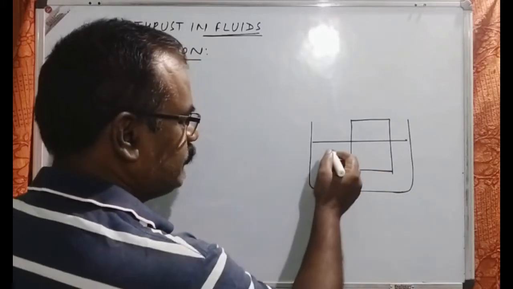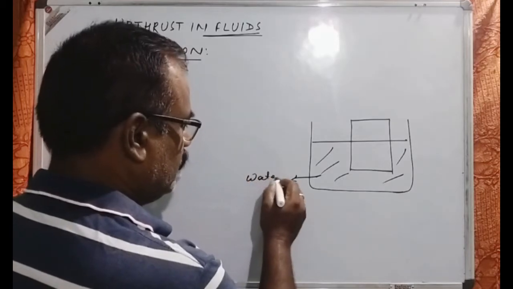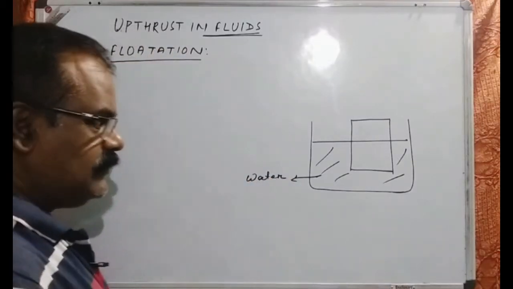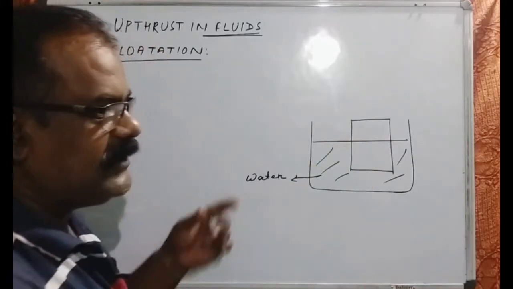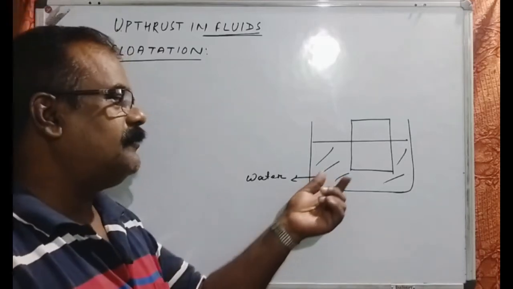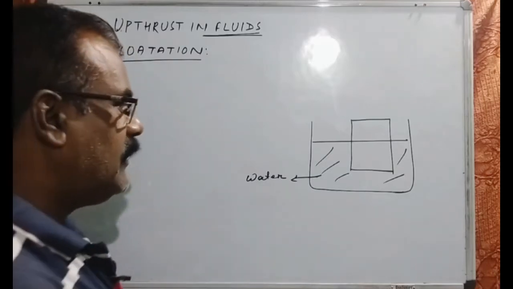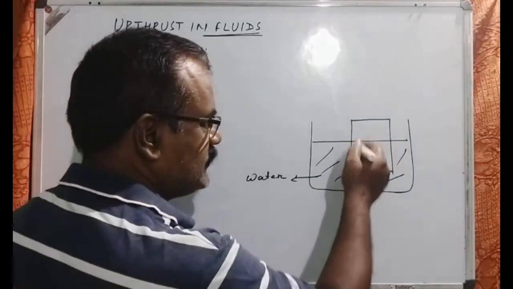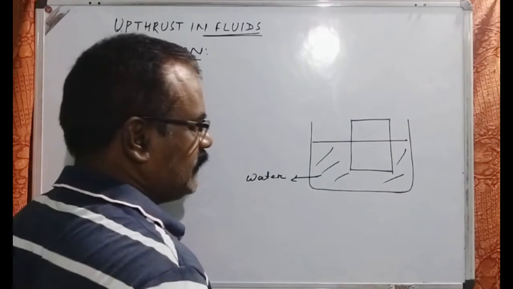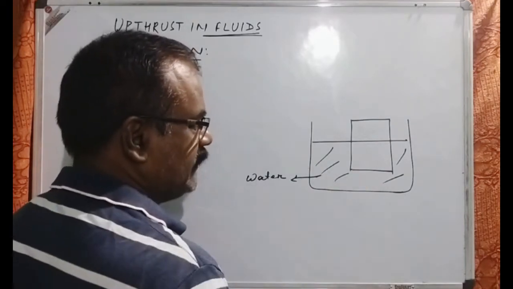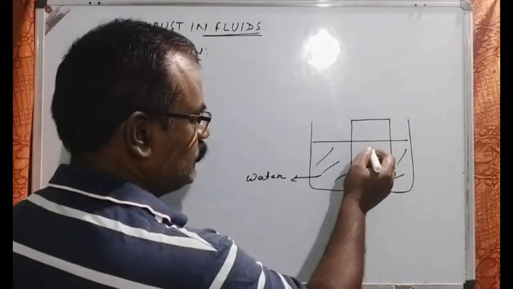Now in this condition the body is floating. Consider that this is your water, and a piece of wood or thermocol is kept here. In the previous section we also saw what happens whenever the weight of the body is comparatively less. Consider this is the body kept in the liquid. Here we find that there are two forces acting. One is at the center of gravity.